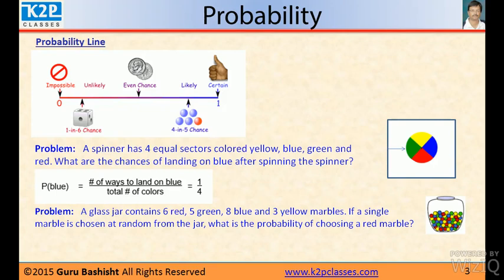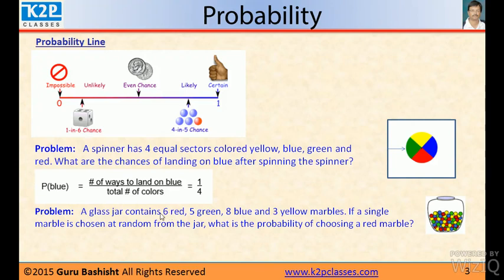The second problem is a glass jar contains 6 red, 5 green, 8 blue and 3 yellow marbles. If a single marble is chosen at random from the jar, what is the probability of choosing a red marble? Here, what is the number of red marbles? 6.